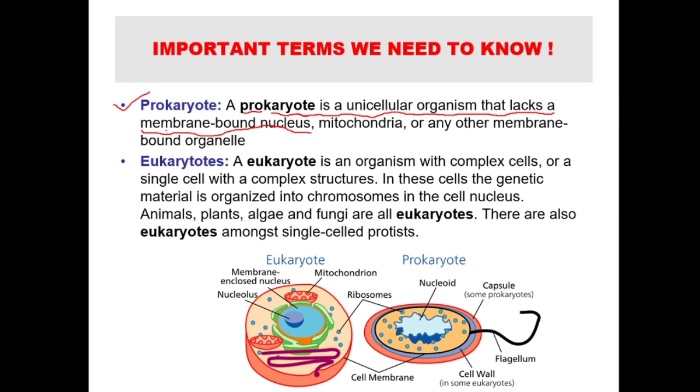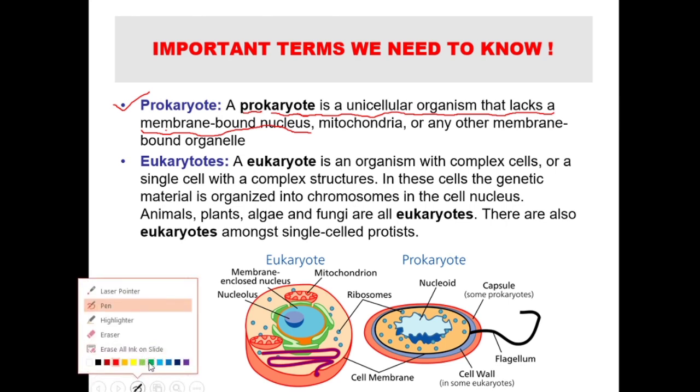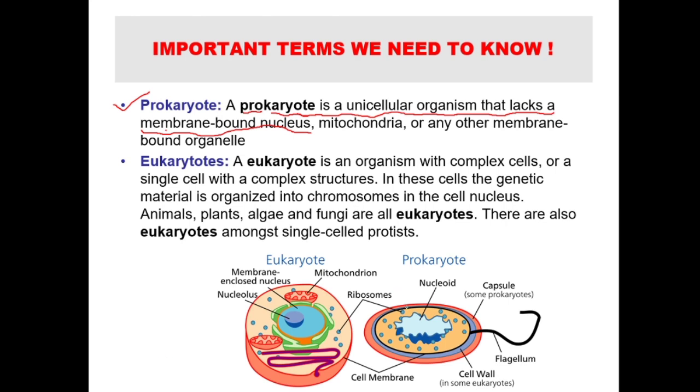Here you can see they have a primitive nucleus. That means the nucleus is not covered. They do not have any organelle like mitochondria, or other membrane bound organelles like lysosome, Golgi apparatus, or plastid. All of them are missing in prokaryotes, right?